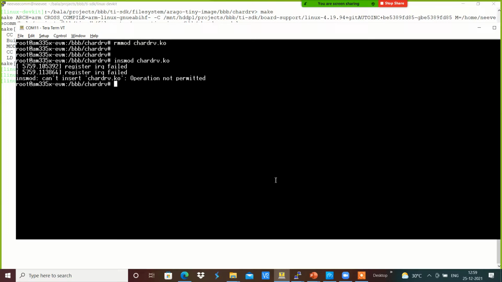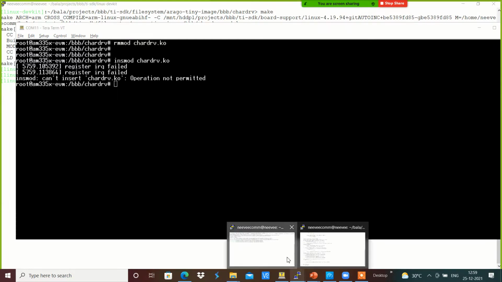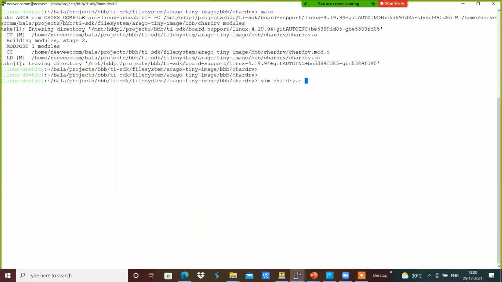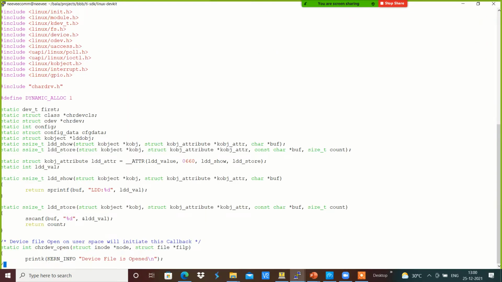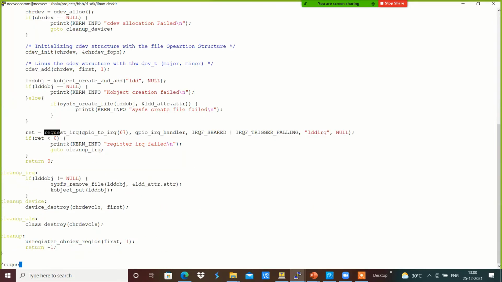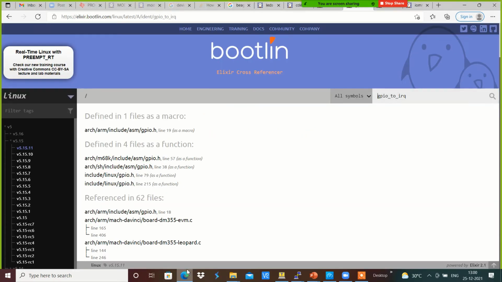Register IRQ failed because operation not permitted. We will be having something like request_irq that we will be using over here.